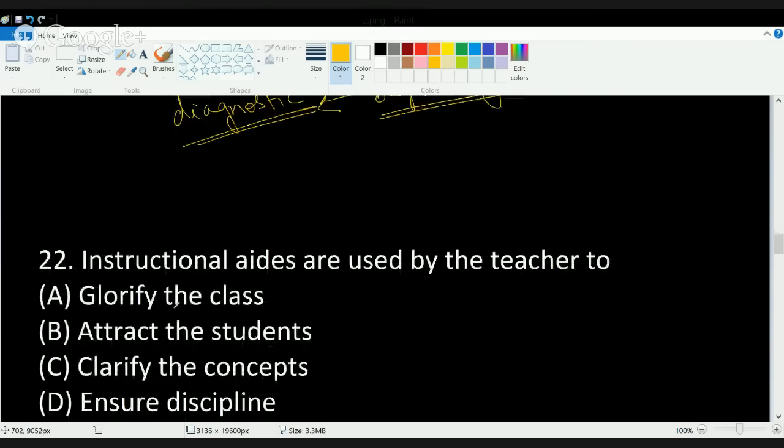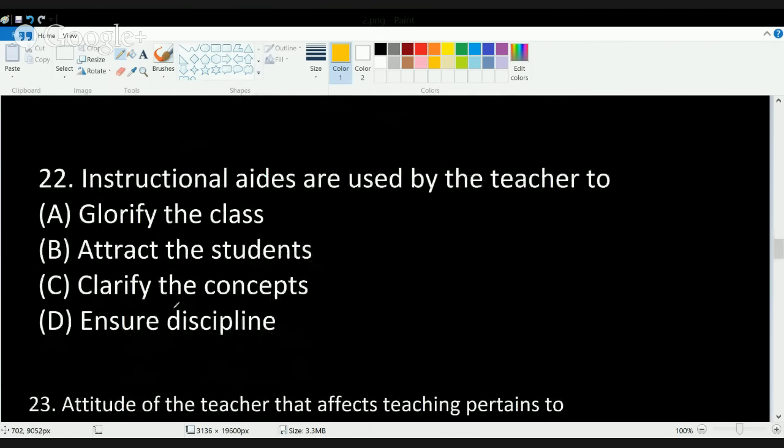The next question is again based on teaching research aptitude. Instructional aids are used by a teacher to... Now, before we see why they are used by a teacher, let's understand what instructional aids are. Anything that is a kind of supporting mechanism to explain a topic.